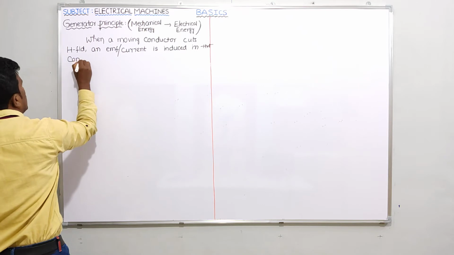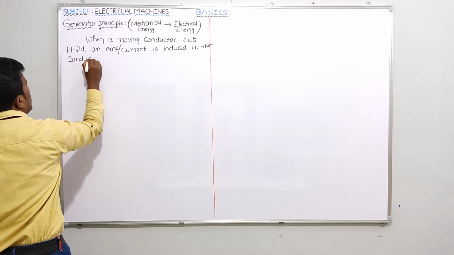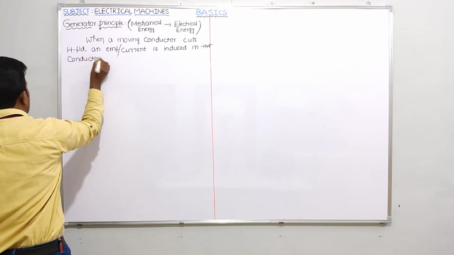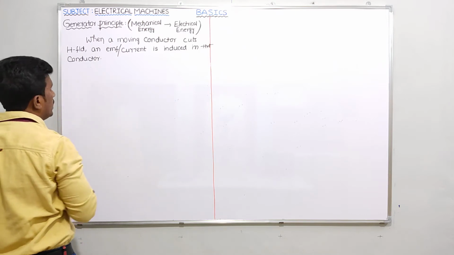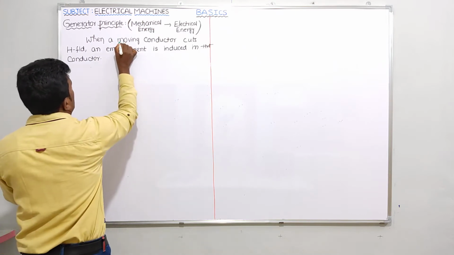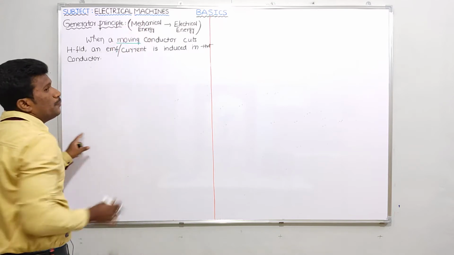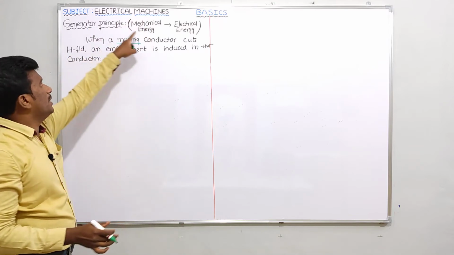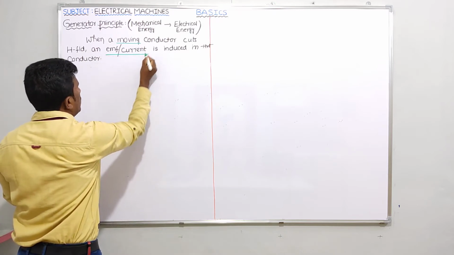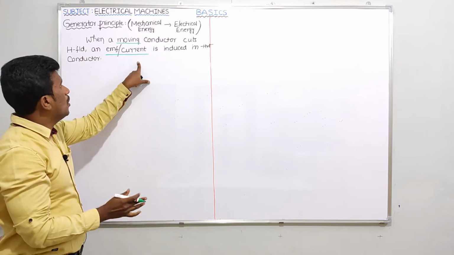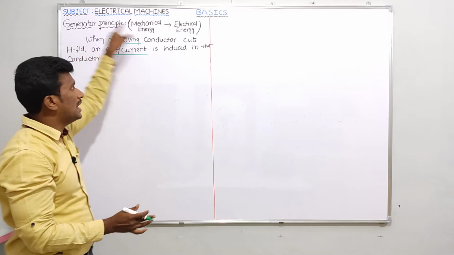Is it clear? In this statement, this moving term indicates the input energy for the generator, nothing but mechanical energy. And this EMF or current indicates the output energy from the generator, nothing but electrical energy.